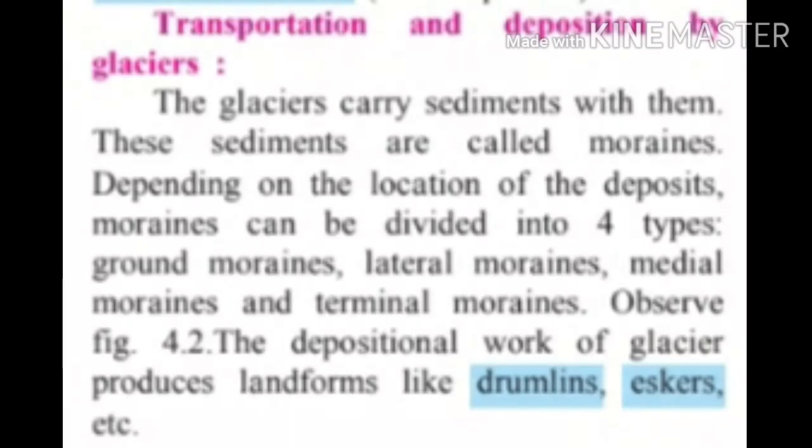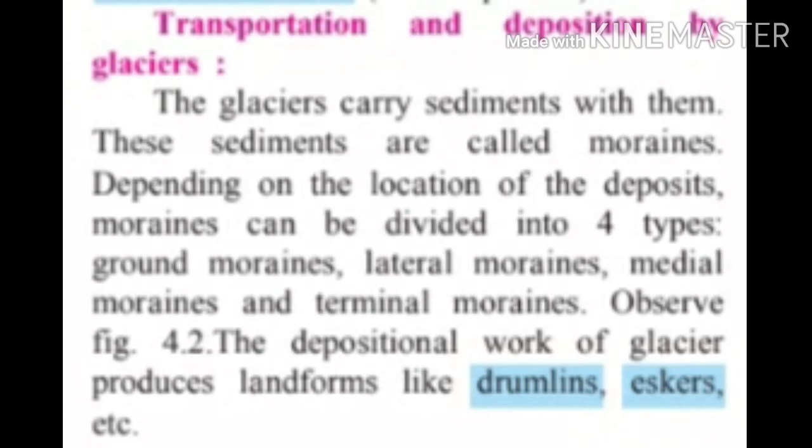Next point is transportation and deposition by glaciers. In transportation, the glaciers carry sediments along with them. These sediments are called moraines. Moraine is material which is left behind by a moving glacier. This material is usually soil and rock.